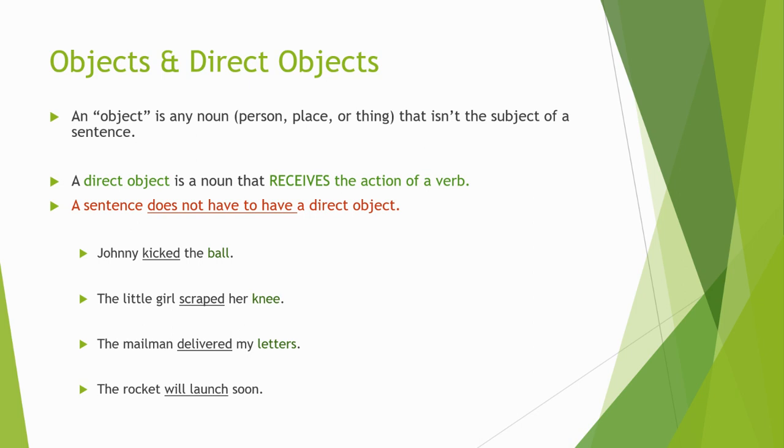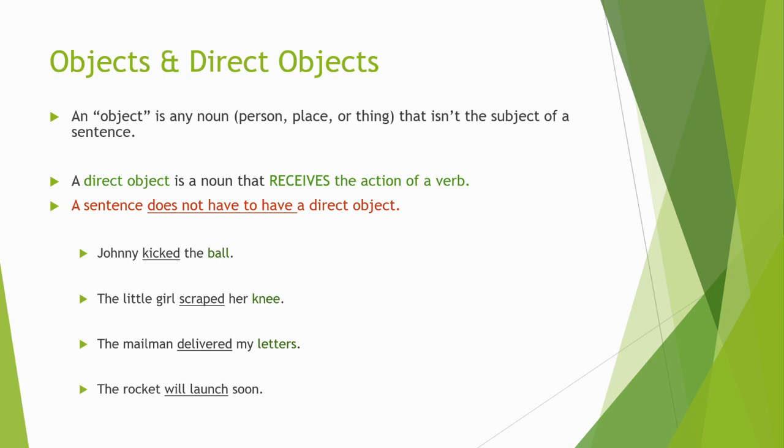But to find the direct object, we ask a different question. Now we ask the question, what was kicked? And the answer to that is the ball. And what that question tells us is what the direct object is. So who or what did the kicking? Johnny, the subject. Who or what was kicked? The ball, the direct object. The little girl scraped her knee. What was scraped? Knee, direct object. The mailman delivered my letters. What was delivered? Letters, direct object.